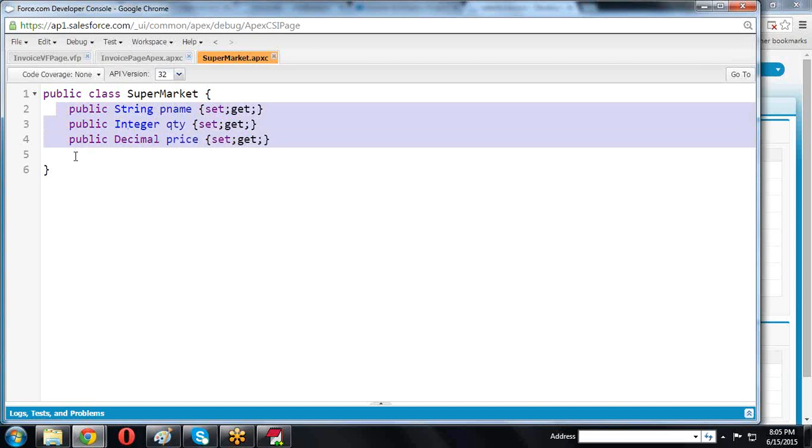Clear? Yes. Yes. Okay. So you practice this today. Tomorrow I will explain Eclipse IDE.